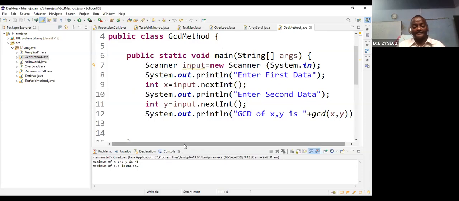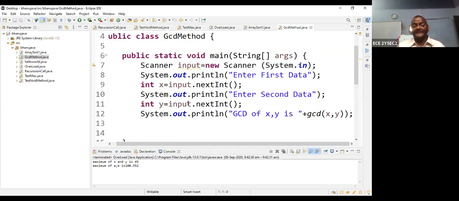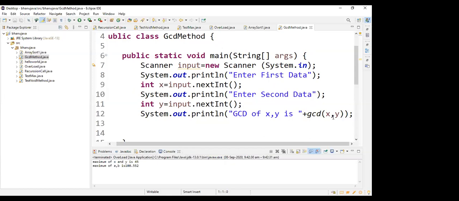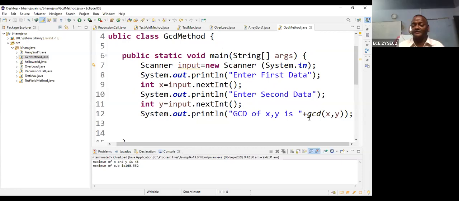Okay. So let us take the first one. I am accessing the first data. I am accessing the second data. Okay. This is a different type of calling the function. You can write it in the output. With the help of the output, you can call the function. Please remember that whenever you call the function, whether separately, in the result, or in the output, the call to the method will be accepted.